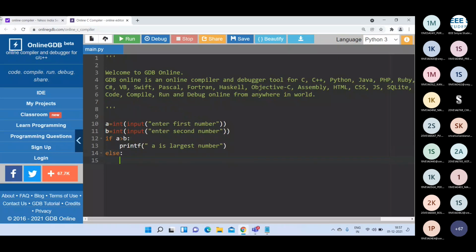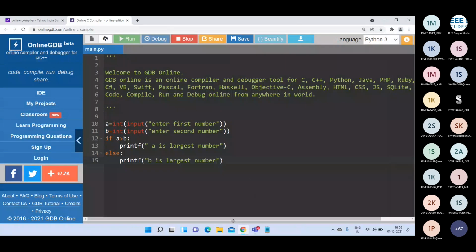Else, print "b is largest number". If this condition is true, we print a is the largest number; otherwise, we print b is the largest number. Is it clear?